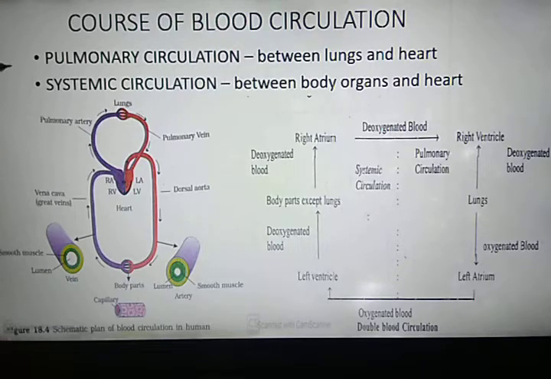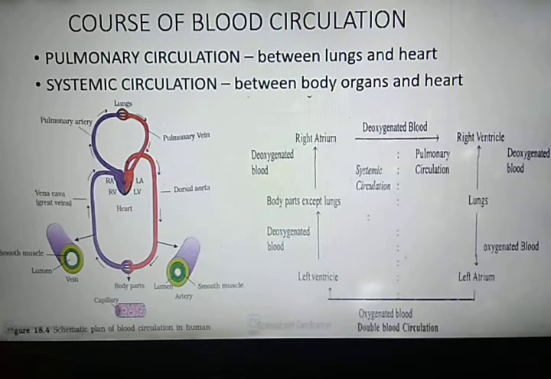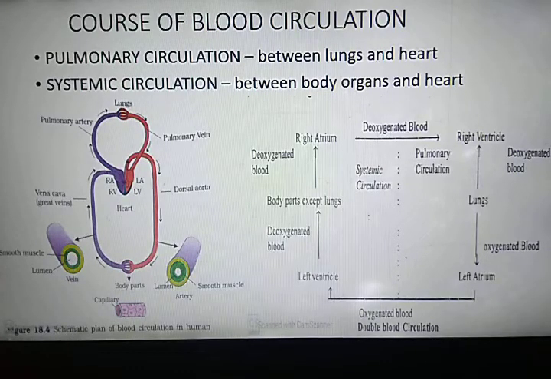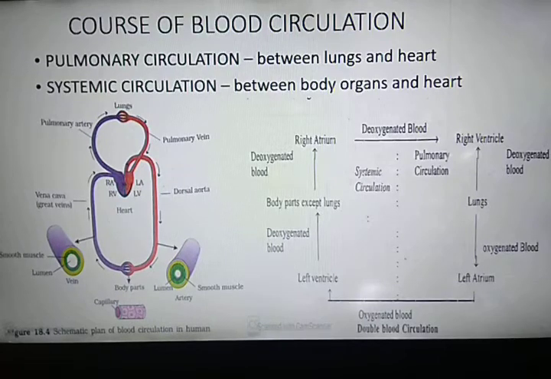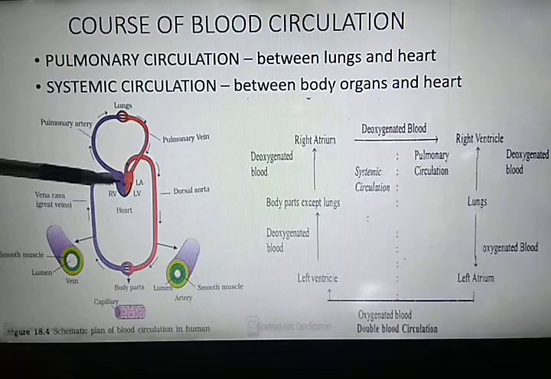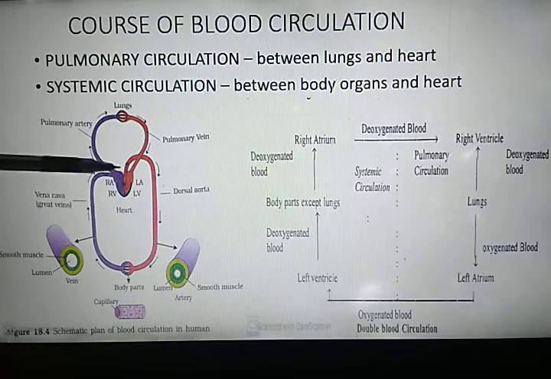First of all, we will discuss the pulmonary circulation. The word pulmonary is related to lungs. So the flow of blood between the lungs and the heart is known as pulmonary circulation. Let's discuss the course of blood circulation in the pulmonary system. In pulmonary circulation, the pulmonary artery arises from the right ventricle, and it divides into two branches, right and left pulmonary artery.